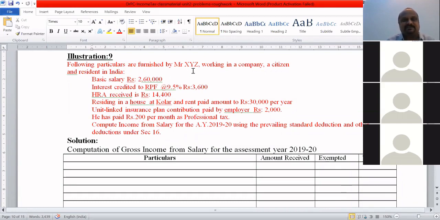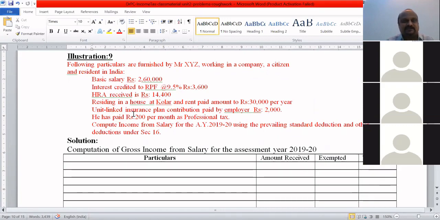Following particulars are furnished by Mr. XYZ, working in a company, citizen and resident in India. His basic salary is rupees 2,60,000. Interest credited to his RPF, which stands for Recognized Provident Fund, at 9.5%, is equivalent to rupees 3,600. HRA received is rupees 14,400. He is residing in a house at Kolar in Karnataka, and rent paid is 30,000 for the entire year.